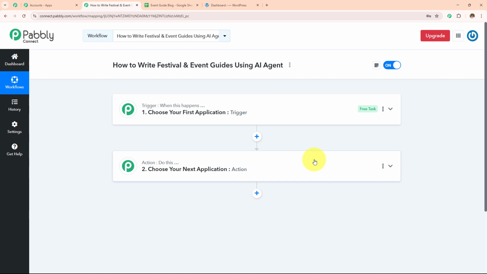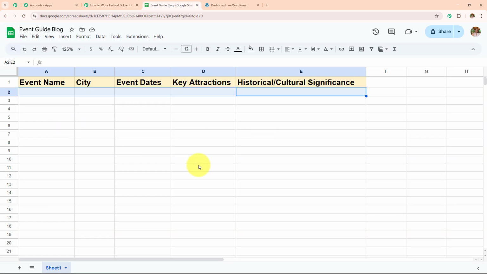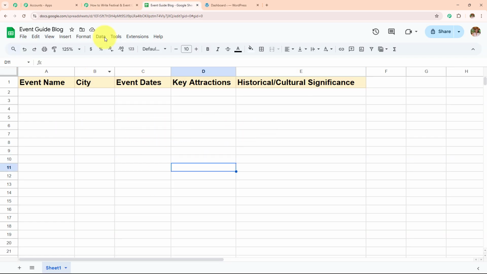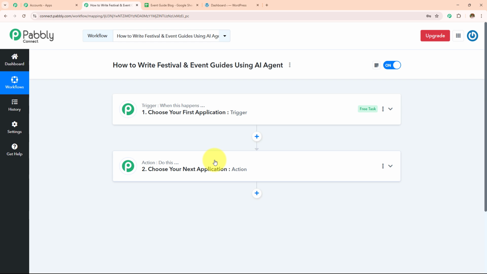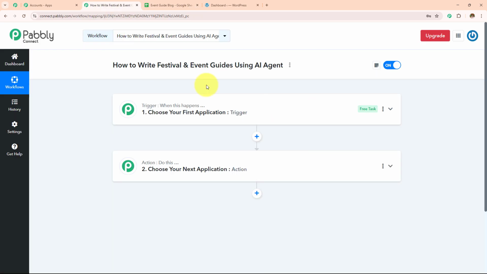There can be only one trigger step in a workflow, but as many action steps as you want. Here in this workflow, I want to write festival and event guides using an AI agent, which means whenever I add a new topic or title in my Google Sheet spreadsheet, the festival guide will be automatically created using an AI agent. Whenever I add the title in my Google Sheet spreadsheet, this complete workflow will get triggered because the trigger says when this happens.